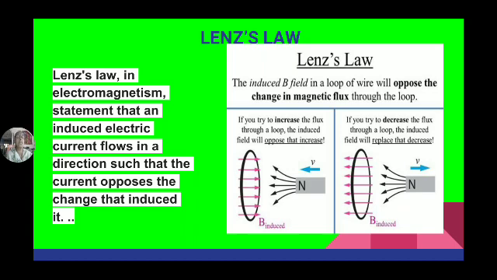It means it opposes the cause of its production. So whatever be the cause to produce this, that will oppose this. That is about Lenz's law.